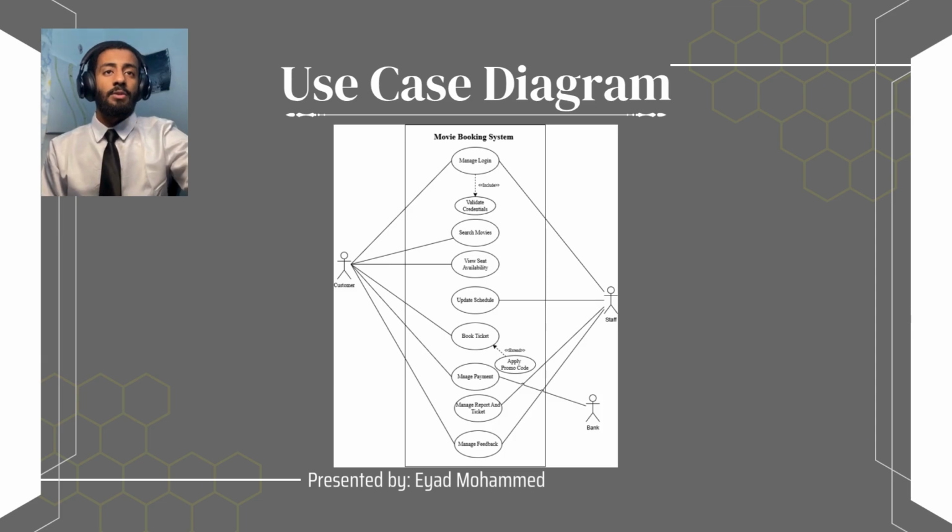The next one is update schedule. Only the staff is allowed to update the schedule for movies. And then book ticket. Only the customer can book a ticket. We also have an extend relation, which is apply promo code. After this, we have manage payment. The customer can pay, and the bank can verify the payment, whether it is valid or invalid. After this, we have manage report and tickets. Only staff can manage this.